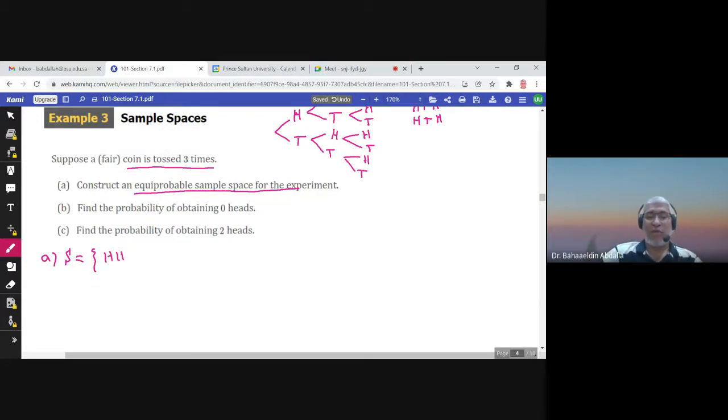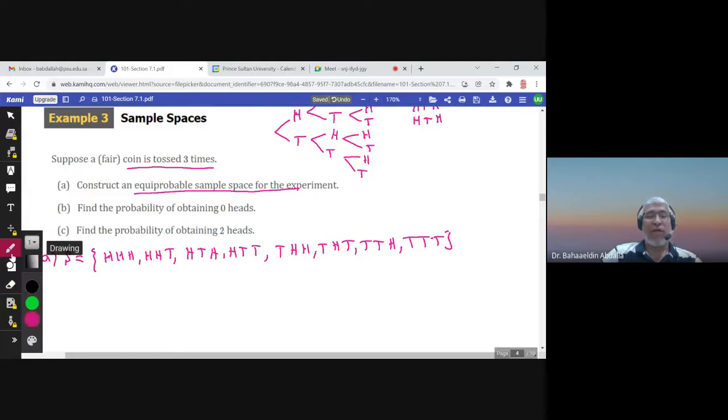So H, H, H, H, H, T, H, T, H, H, T, T. Notice 4 of them start with H and 4 start with T. T, H, H, T, H, T, T, T, H, and T, T, T. So this is always the outcome of the first coin, and this is the second coin, and this is the third coin. So these are 8 possibilities.